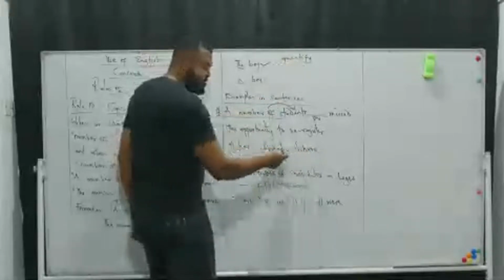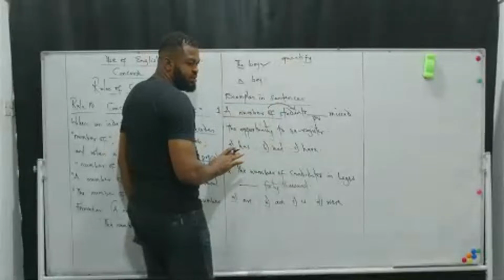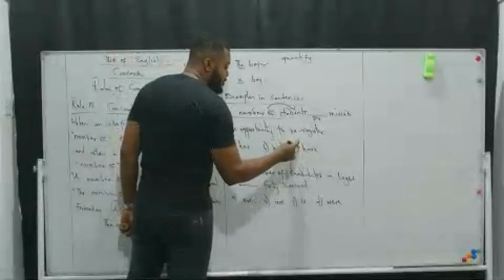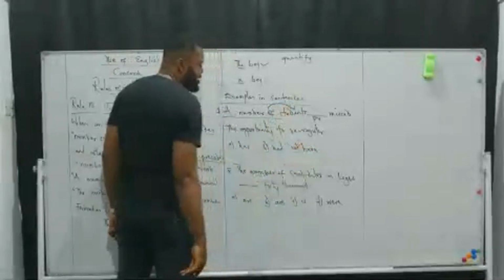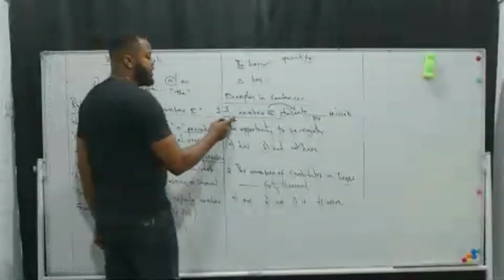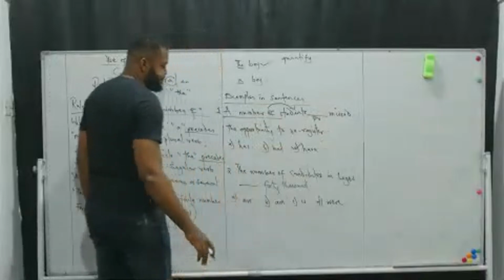Is it clear to you? Okay, good. So the only plural verb that will function very well there is have. So a number of students have missed the opportunity to re-register.